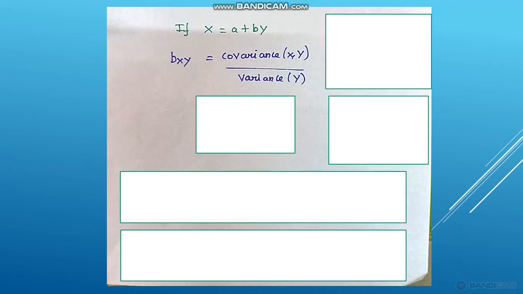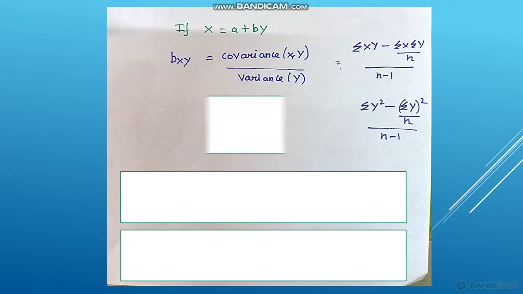Similarly, for the model x is equal to a plus by, the formula is bxy is equal to the covariance of x comma y divided by the variance of y. Here we are finding the relationship of x on y, so y will be in the denominator. In short form we can write sigma xy divided by sigma y square. Sigma xy means here we are finding covariance. Variance means only a single variable is involved. Suppose we want to find the variation between two variables, we call it covariance, that is sigma xy.